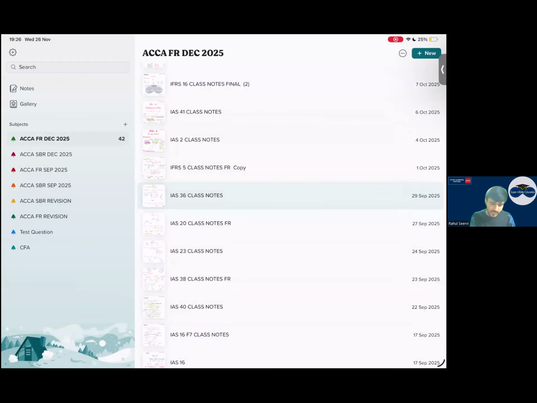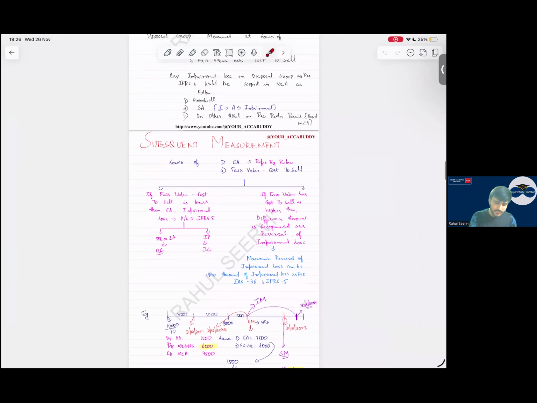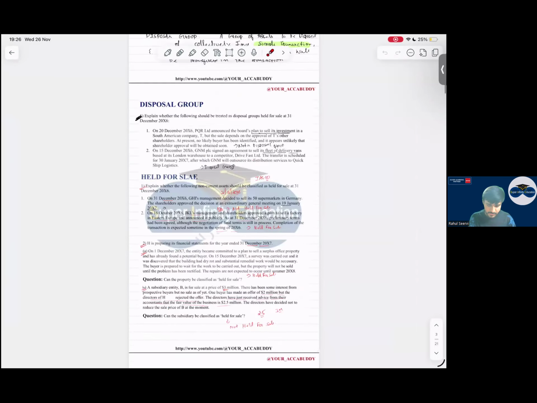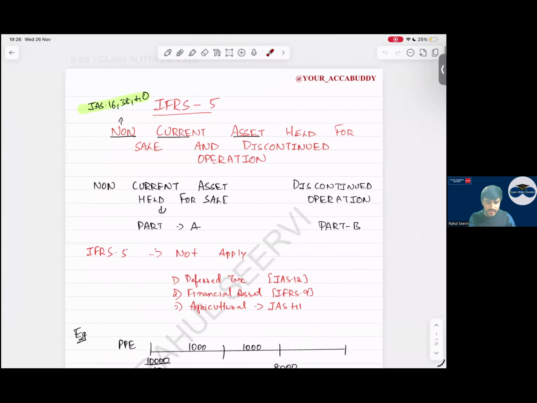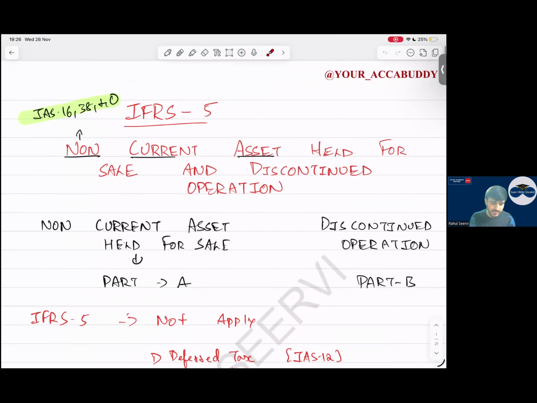IAS 36 is done. Then coming to IFRS 5. Non-current assets held for sale, a very small standard. This standard covers two parts.